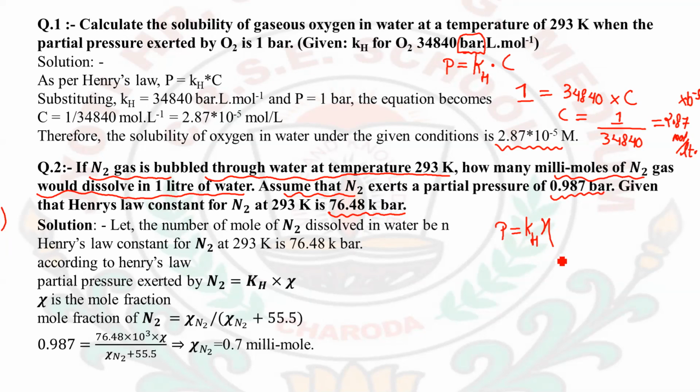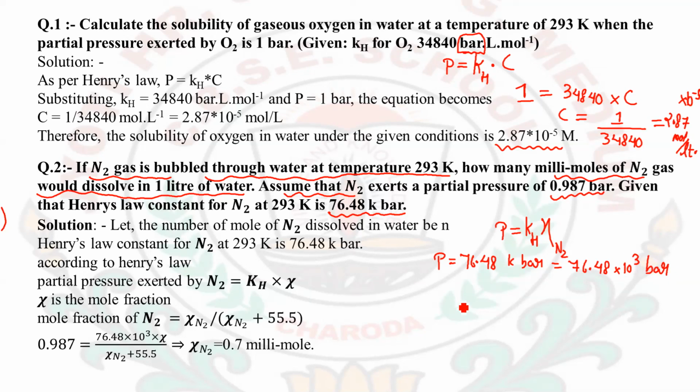Here chi will be for N2 gas. The given things are that Kh is 76.48 kilobar. In bar it will become 76.48 into 10 to the power 3 bar.